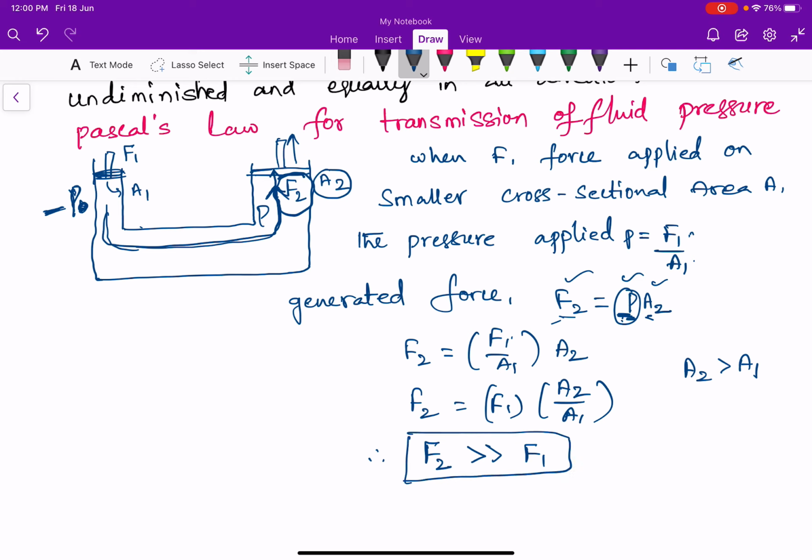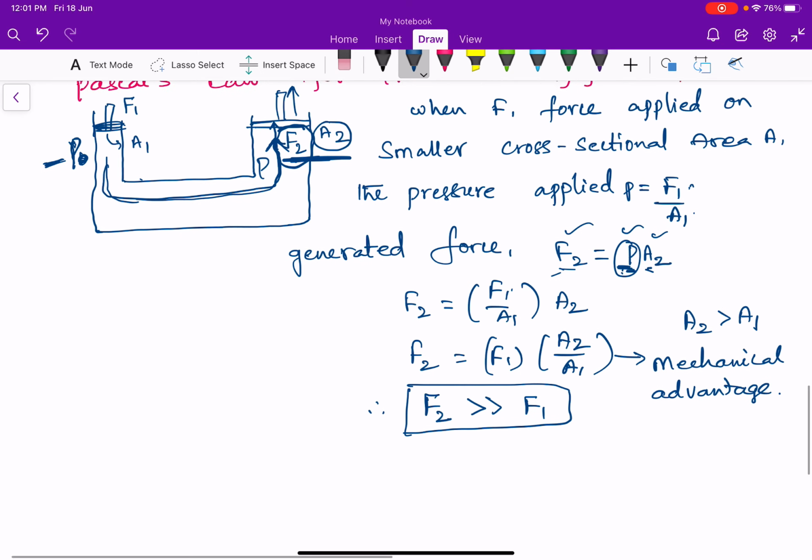That's why with less effort we can easily lift things like trucks and cars on hydraulic lifts, because the larger the cross-sectional area, the more force will be generated. We call this ratio A2 by A1 the mechanical advantage.